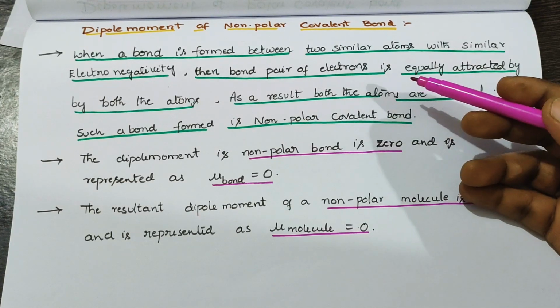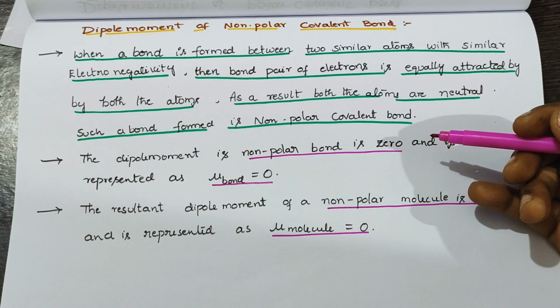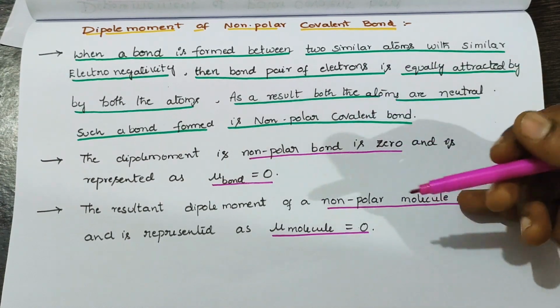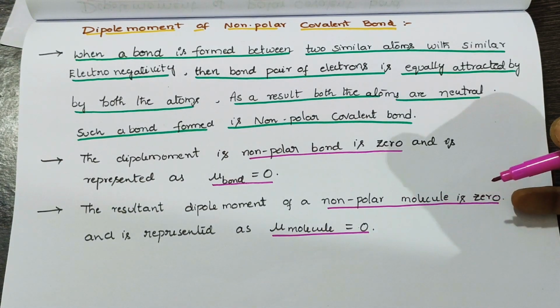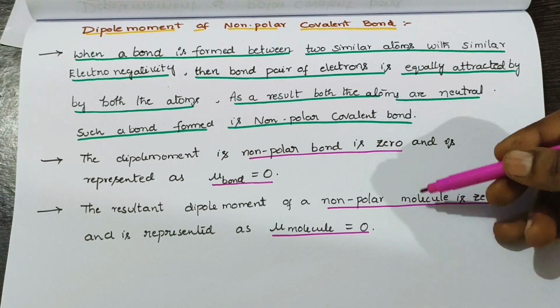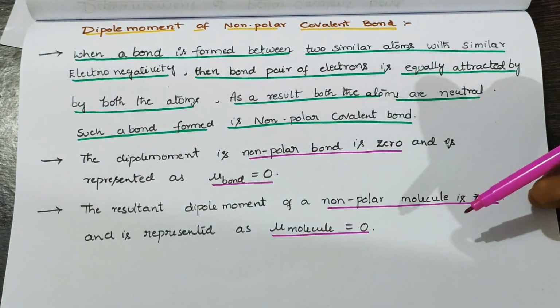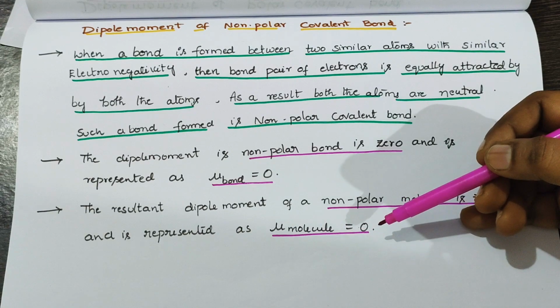Examples of non-polar molecules are CO2, CH4 and ammonia, NH3. Whereas the resultant dipole moment of a non-polar molecule is 0. Dipole moment of the bond is 0 for a non-polar molecule. That means the dipole moment of the molecule is 0.